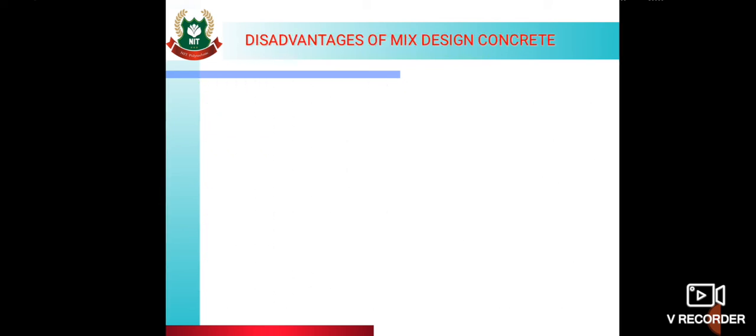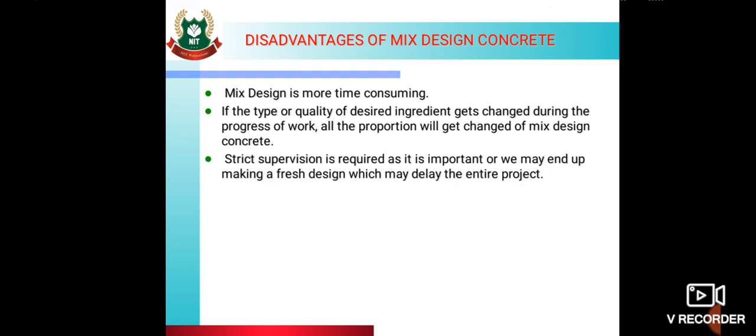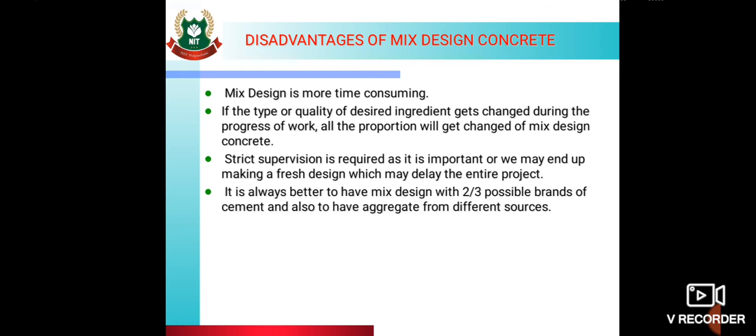Then disadvantages of design mix. Design mix is more time consuming. If the type or quality of ingredients gets changed during the progress of work, all the proportions of the design mix concrete will change. Then strict supervision is required, or we may end up making a fresh design which may delay the entire project. It is always better to have a mix design with 2-3 possible brands of cement, and also to have aggregate from different sources.